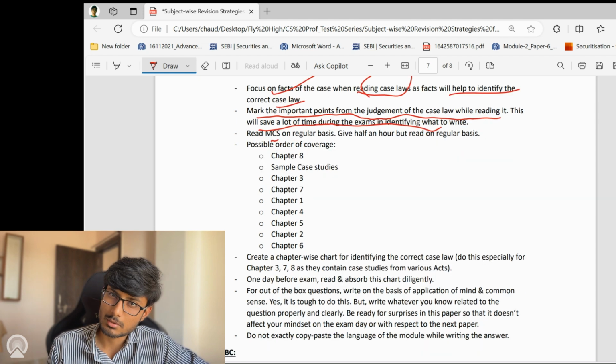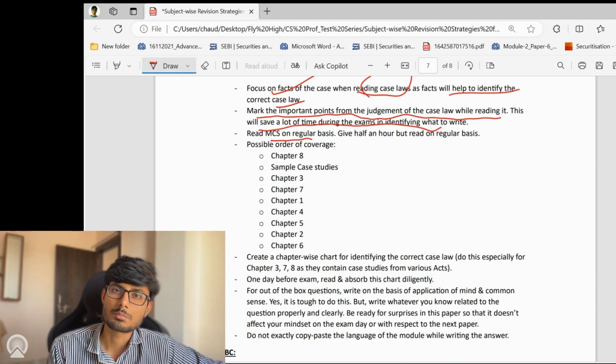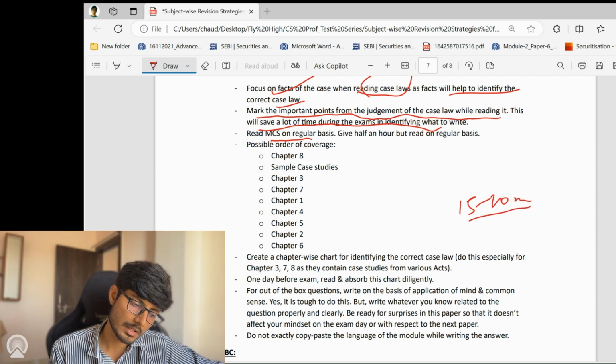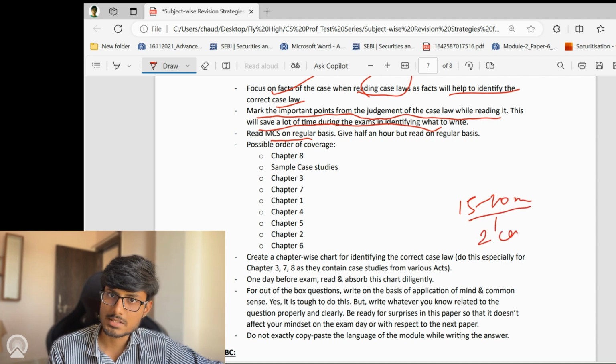Also, read MCS on a regular basis. People think that they will cover the subject at the last, as it is open book, but I would suggest you read MCS on a regular basis. You can give like 15 to 20 minutes on a daily basis, and in 15 to 20 minutes you can read two cases, right? So this is a better approach, right?